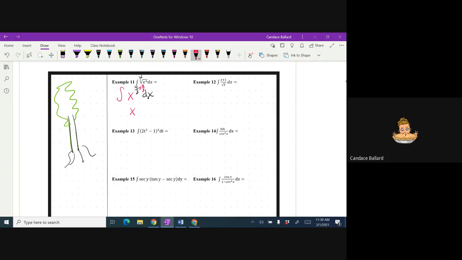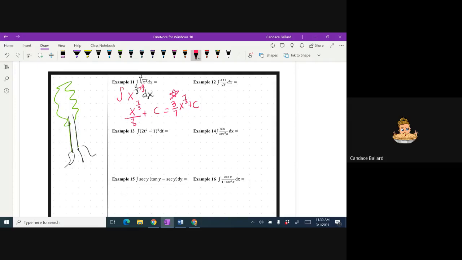So I end up with x to the 7/3 divided by 7/3, or we multiply by the reciprocal of the denominator. So 3/7 x to the 7/3 plus c. This is what you're going to see as a multiple choice answer.